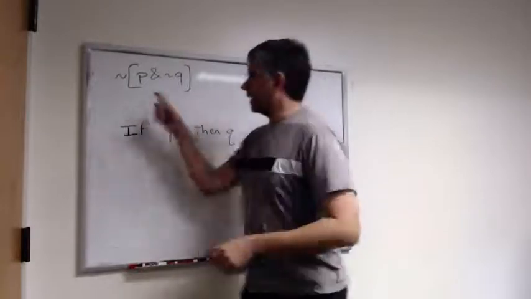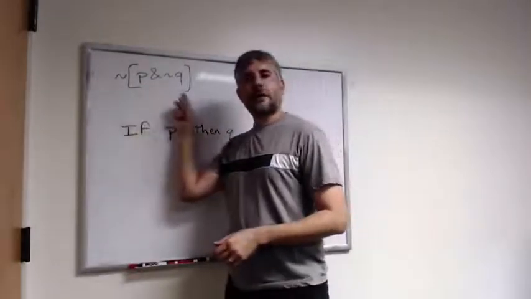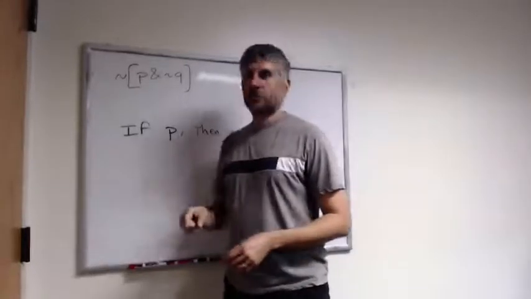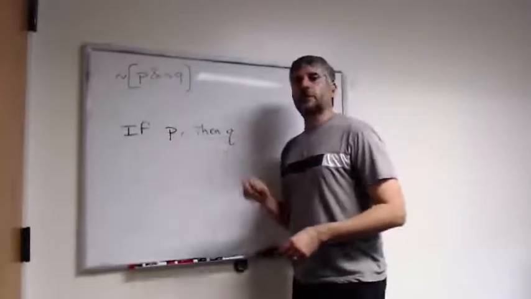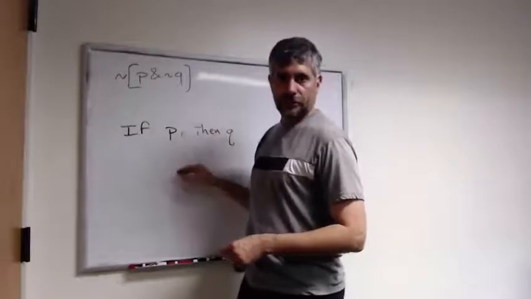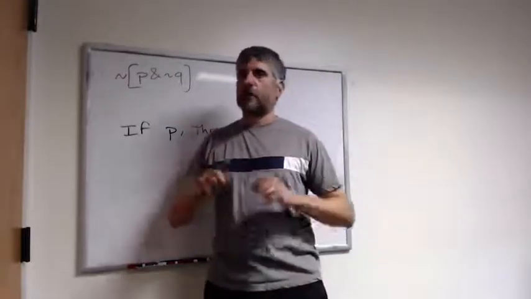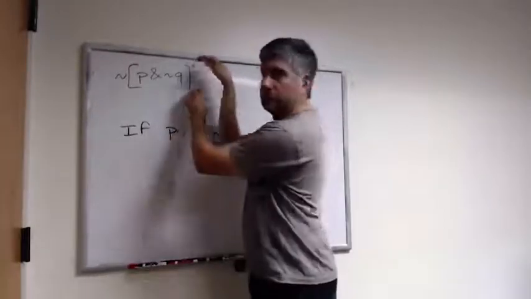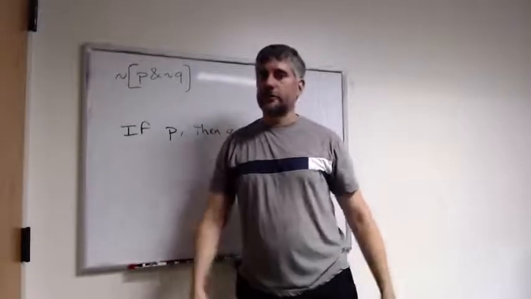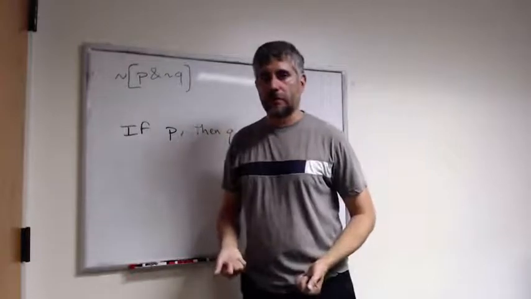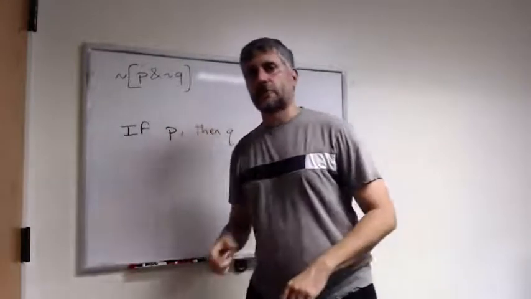So remember, the negation of P and not Q is true in just those cases when if P then Q is true. These two propositions are going to be true or false in all the same situations. So, if there's a truth table for the negation of P and not Q, then there's going to be a truth table for if P then Q, and it's going to be the same truth table. So let's get back to our Travis example and see how to fill it out.